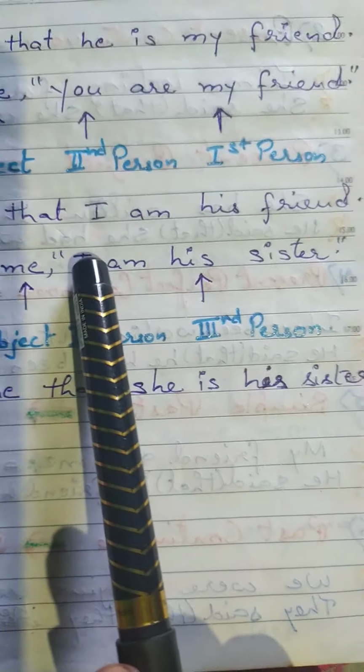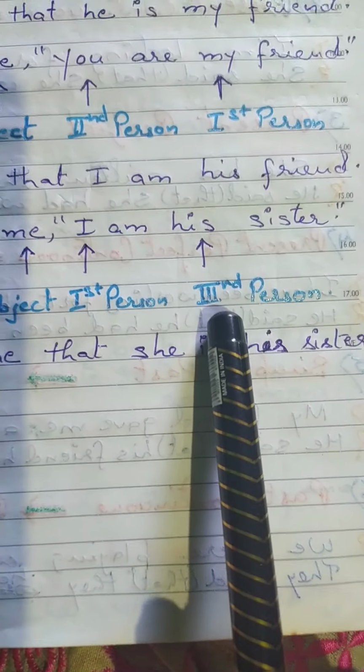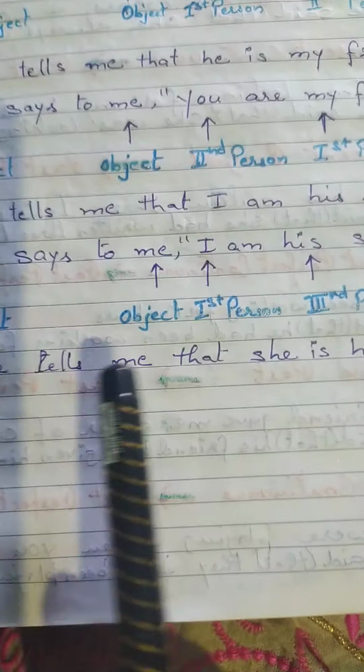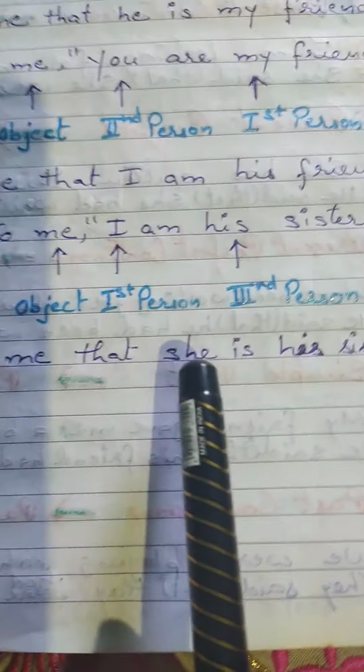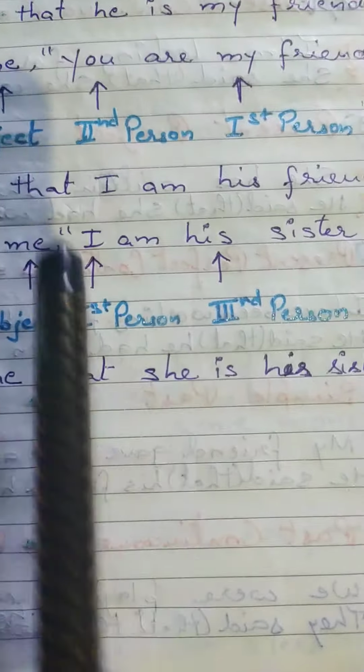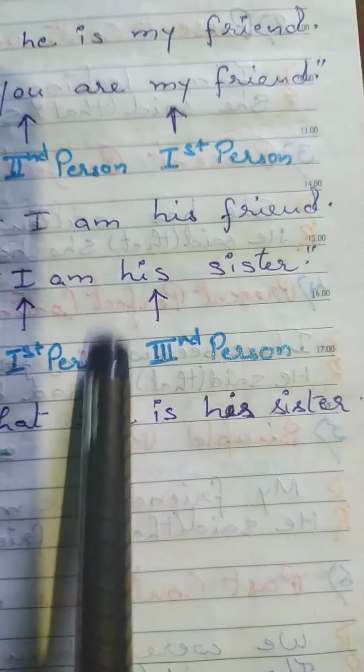Likewise, in the third one, she says to me, I am his sister. Subject, object. I is first person and his is third person. According to the table, you can see behind it. Now, she tells me that she is his sister. The third person doesn't change over here.